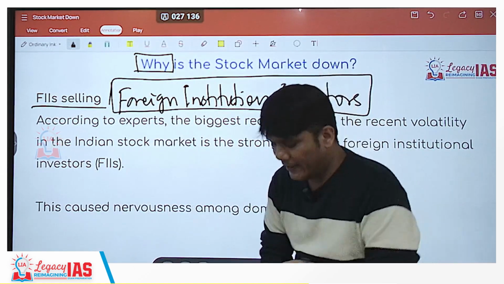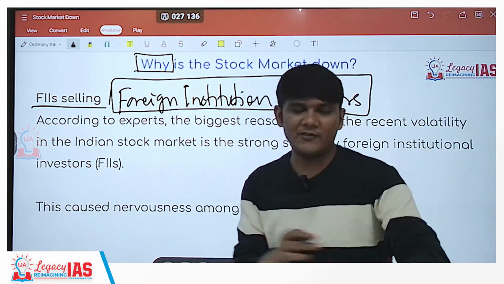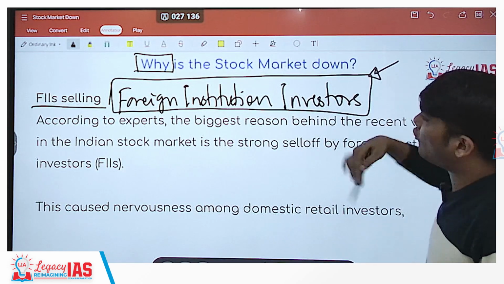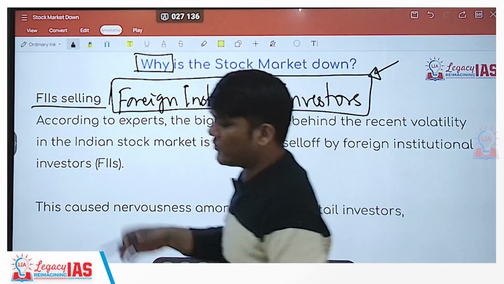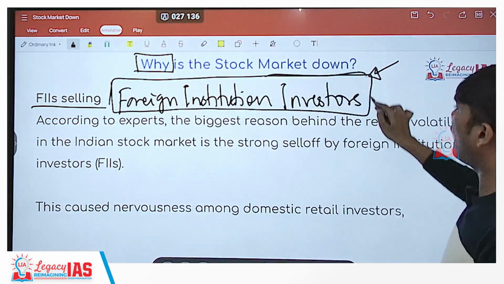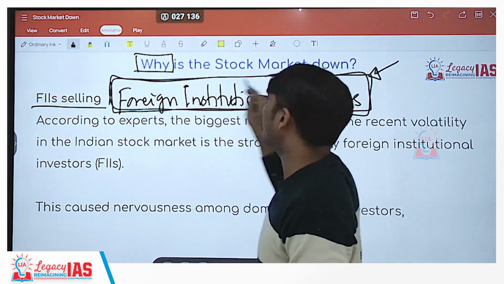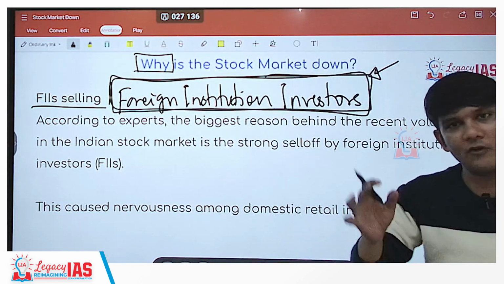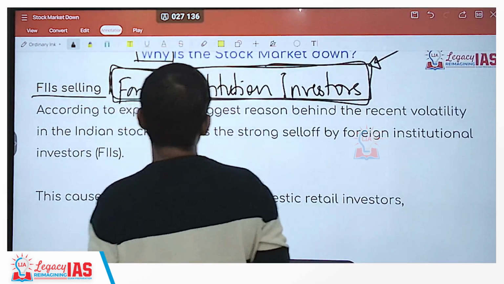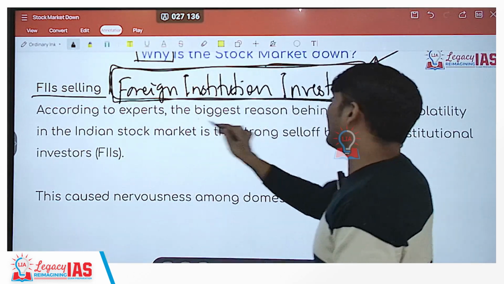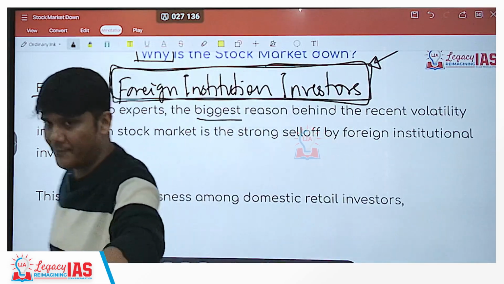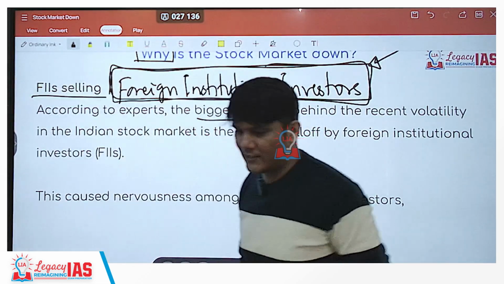So what will happen? Let's say millions of such people want to invest in the Indian market in different companies. They would aggregate the money and invest on their behalf. And SEBI only has to regulate these FIIs and ensure that they are proper and their source of income is proper, instead of regulating millions of people. That is the concept. Now, what are the experts saying? Experts are saying this is the biggest reason, but later on you will see another reason is also very big as per them. So let us look at what the experts are saying.